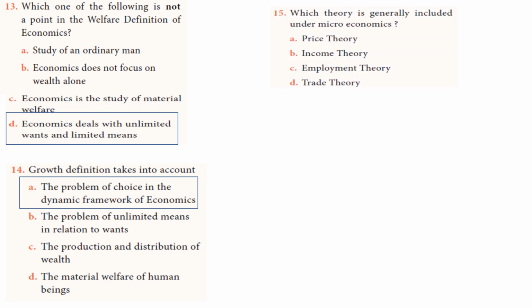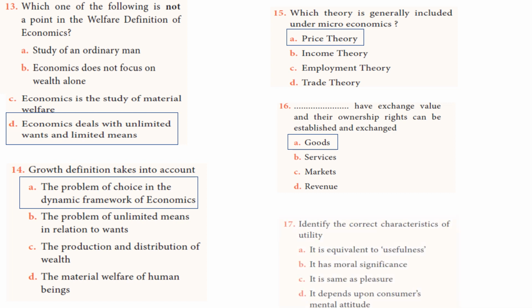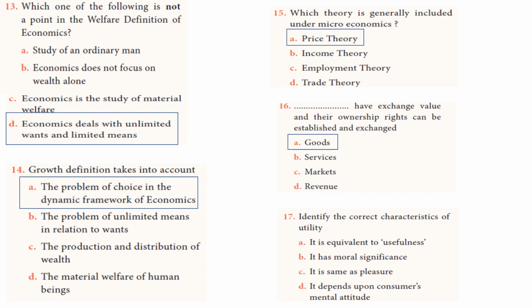Next, 15th: which theory is generally included under microeconomics? So microeconomics is price theory, macroeconomics is income theory. Next, dash have exchange value and their ownership rights can be established and exchanged. Answer is goods. Goods have exchange value and the ownership can be established and exchanged. Services we cannot separate from the ownership, but goods can be exchanged. 17th, identify the correct characteristic of utility. It depends upon the consumer's mental attitude.